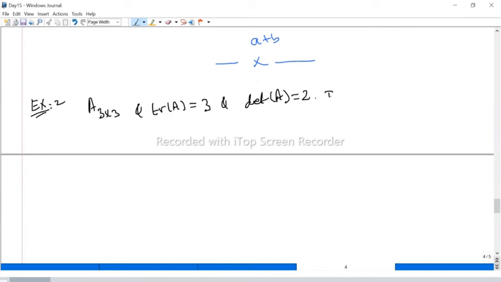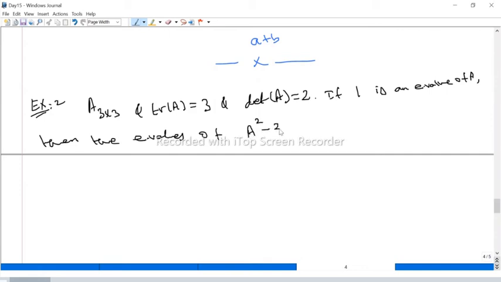And suppose it is given that 1 is an eigenvalue of A. Because it's a 3 by 3 matrix, it will have 3 eigenvalues. They give that 1 eigenvalue is 1. So 1 is an eigenvalue of A. Then what is the question? Then the eigenvalues of the matrix A square minus 2 times I are. So the first option is 1. Okay, anyway, no need to write all the options. Now we solve the problem.